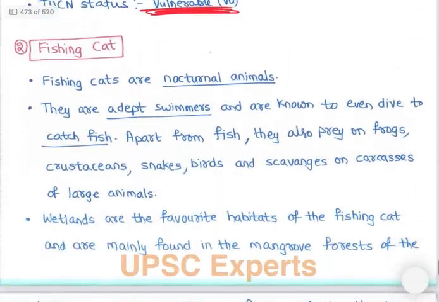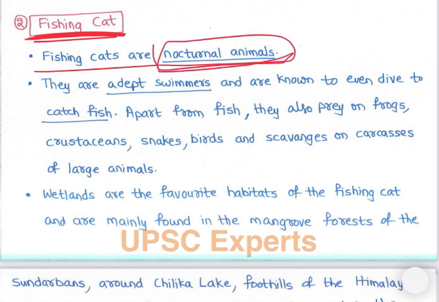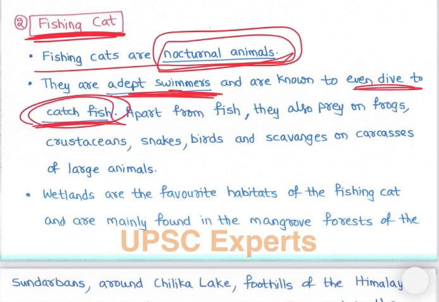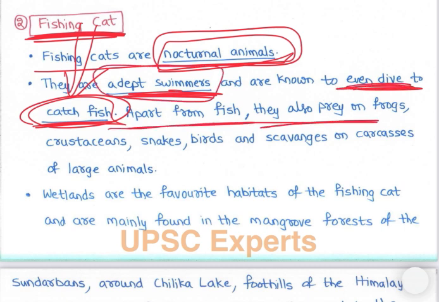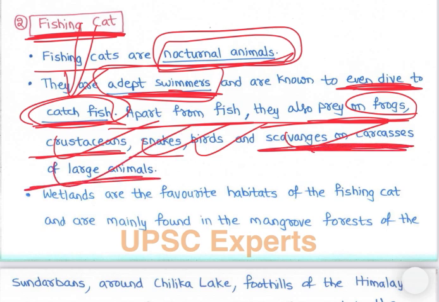Clouded leopards, northeast. Then there are fishing cats. Fishing cats are nocturnal animals, right? They are adept swimmers and are known to even dive to catch fish. That's why fishing cat, right? They are good swimmers, they dive and catch fish. Apart from fish, they also prey on frogs, crustaceans, snakes, birds, and scavenge on carcasses of large animals, right?